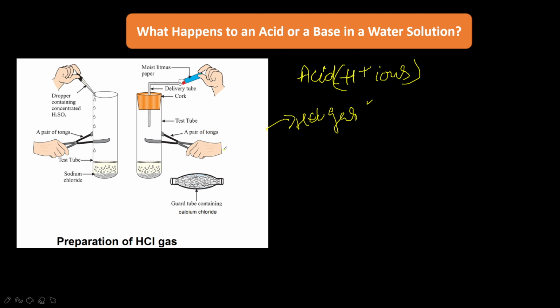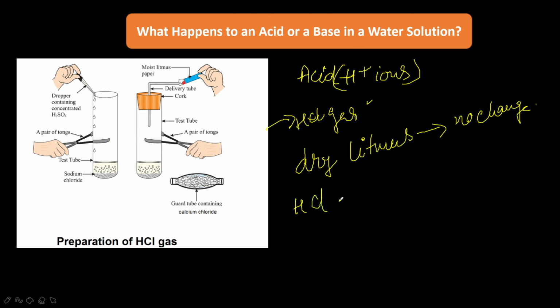So if you hold dry litmus paper properly in the hydrogen chloride gas, there is no change in the color of the dry litmus paper. Dry litmus, no change. It does not behave as an acid. In the absence of water, as it is a dry litmus, it will not show anything. And dry HCl doesn't contain any hydrogen ions, so it does not show any acidic behavior. So dry HCl gas does not change the color of dry blue litmus paper because it has no hydrogen ions.